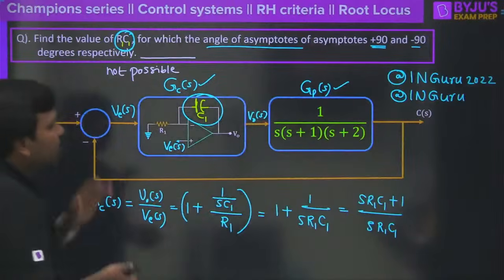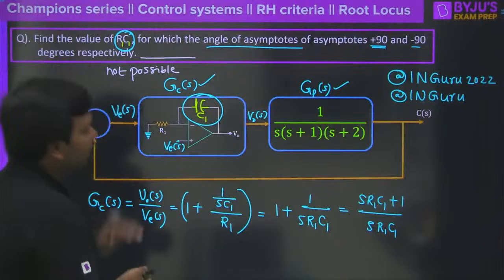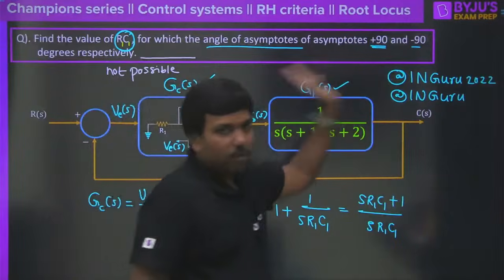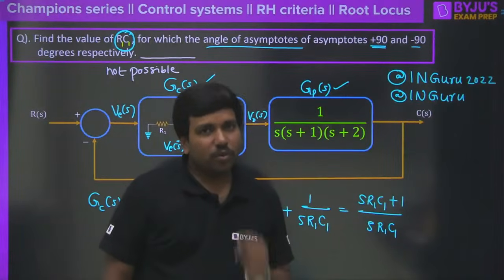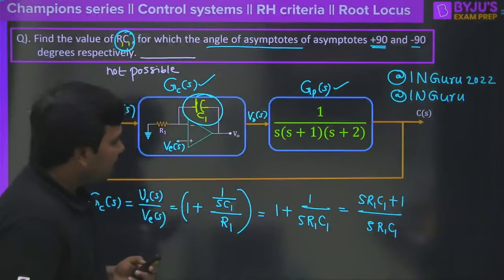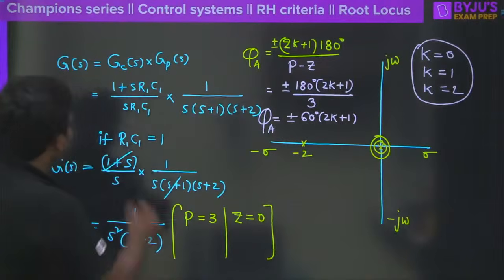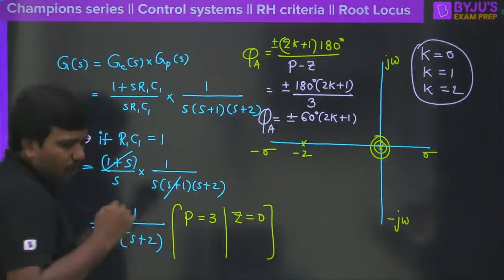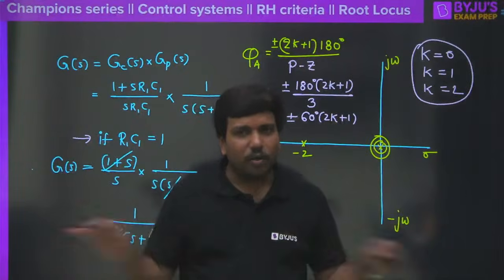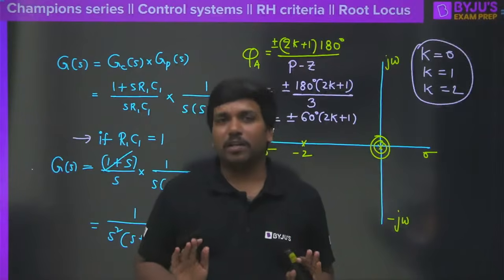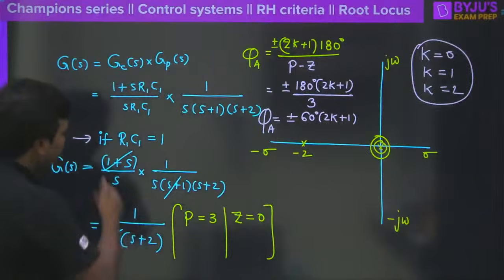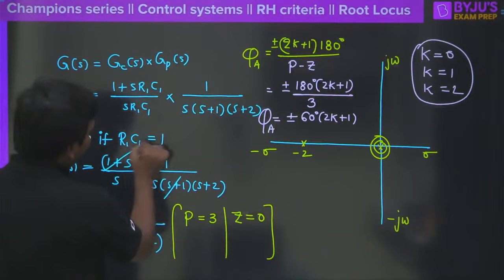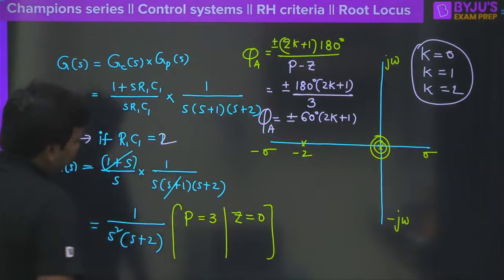But what you have understood here is, if you use the integrator, you will not have 90 degrees and minus 90 degrees. So the answer is not possible. Good question again. Now you may ask, sir, I will not take R1 into C1 equal to 1. Why should I take R1 C1 equal to 1? No problem, you take anything you want. Suppose you take R1 C1 equal to 2, or any value, then what is going to happen?